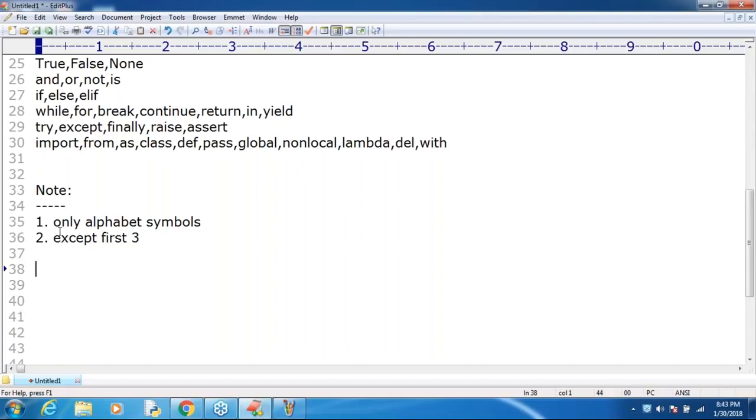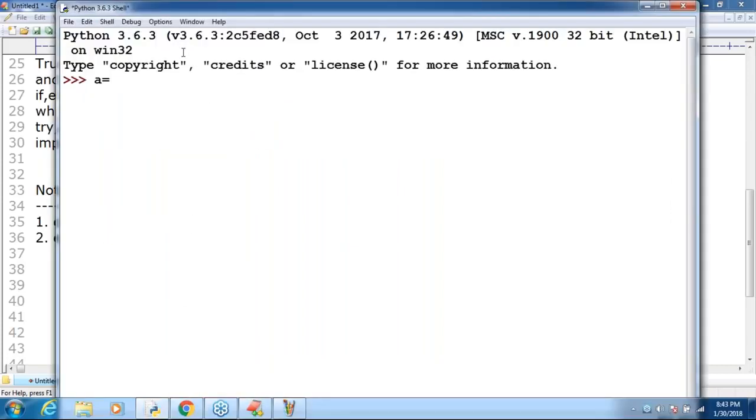Okay, that's all. Next, sir, here take very special care. Observe that. Just have a look once, sir. Here I'm taking a equal to true. Can you please tell, is it valid or not?